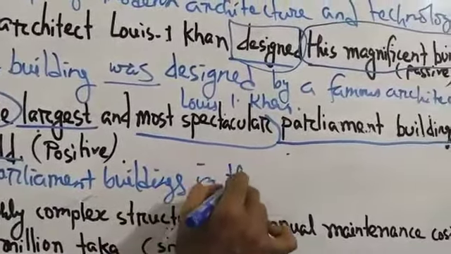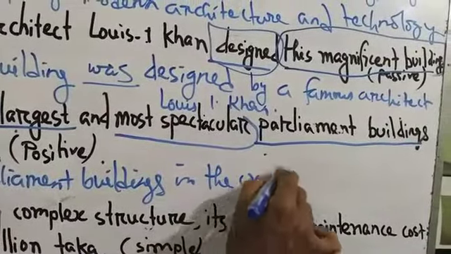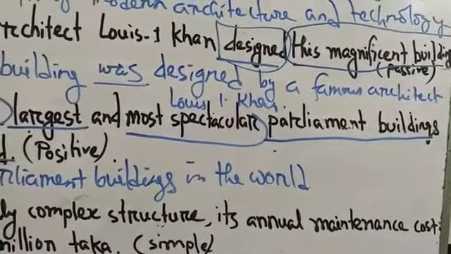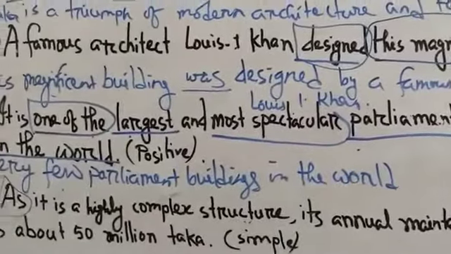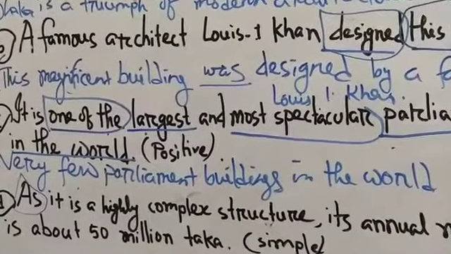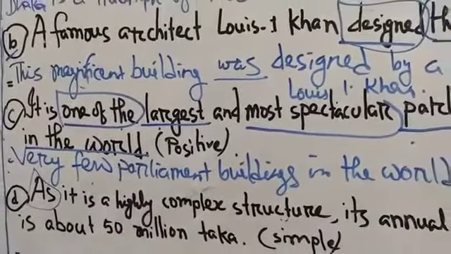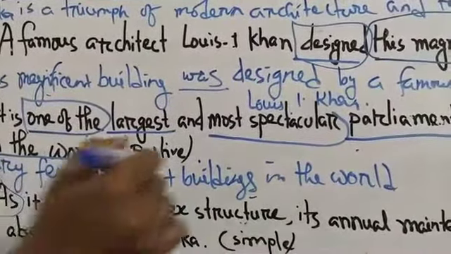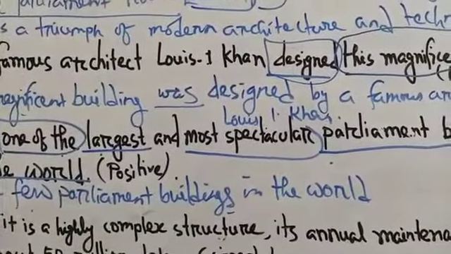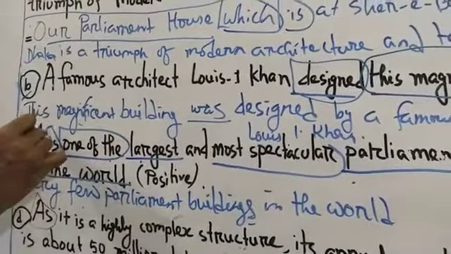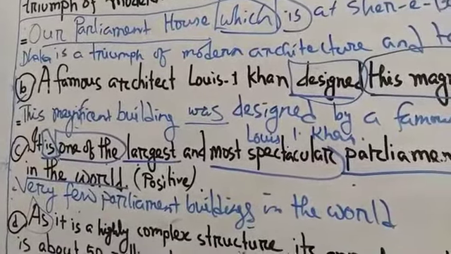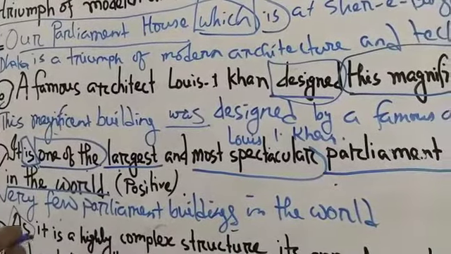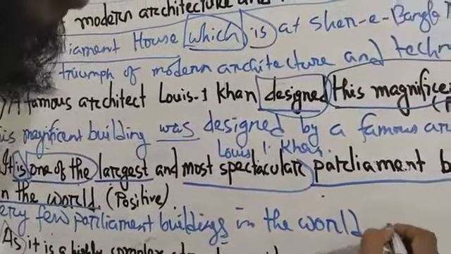Then you have to use a verb. Very few parliament buildings, this is plural, and then here is, and this is in present indefinite tense, and then very few parliament buildings in the world, what will be here? Are.